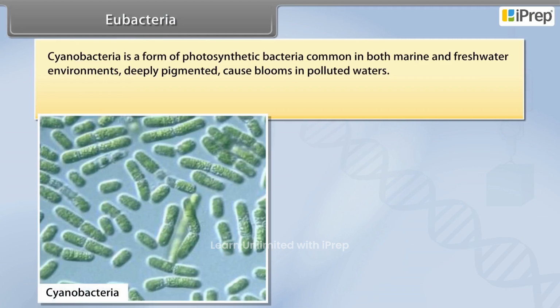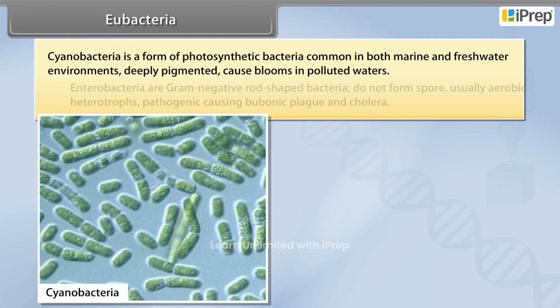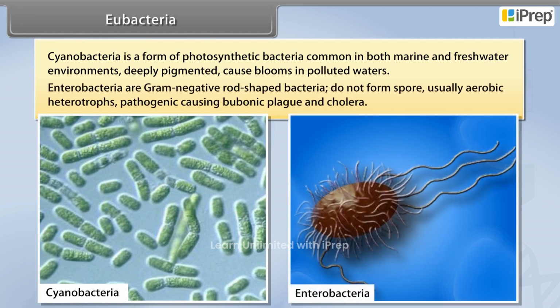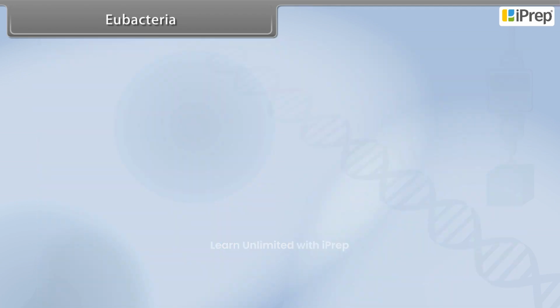Cyanobacteria is a form of photosynthetic bacteria common in both marine and freshwater environments, deeply pigmented, causing blooms in polluted waters. Enterobacteria are Gram-negative rod-shaped bacteria, do not form spores, usually aerobic heterotrophs, pathogenic causing bubonic plague and cholera.